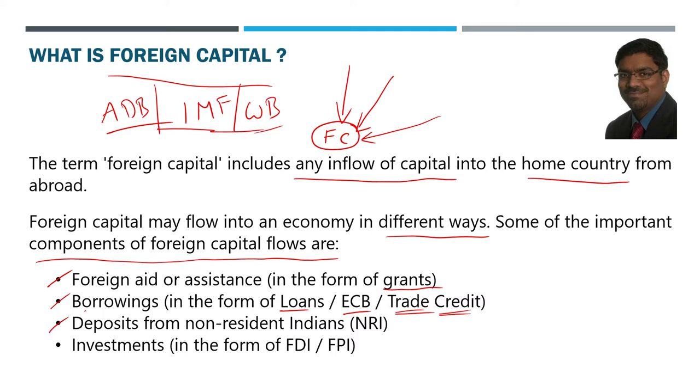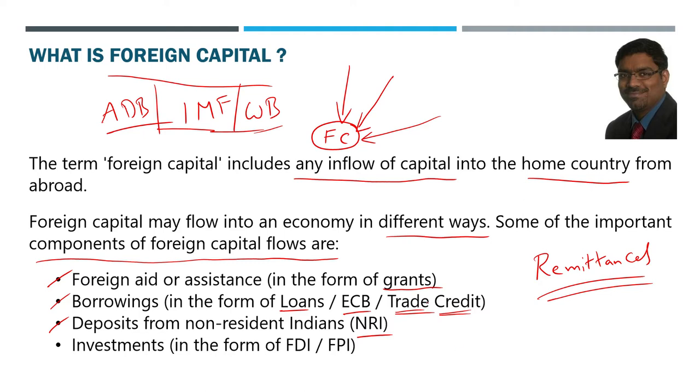another major source is the deposits from NRIs. This also we discussed in the earlier session. NRIs remit a lot of money to India, naturally either for their families or for their own accounts in India. These are popularly called remittances. These remittances are flowing into India, so they are also part of the inflow of capital into the country, because once they are remitted to India, the money is coming to India. Within India, that is deposited in one of the banks. That means automatically it is entering into the financial system of India.